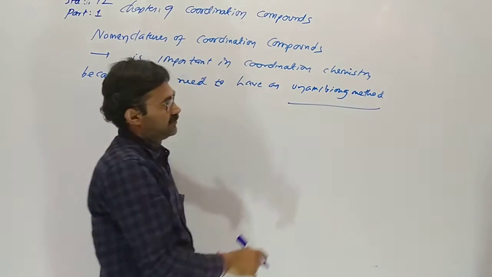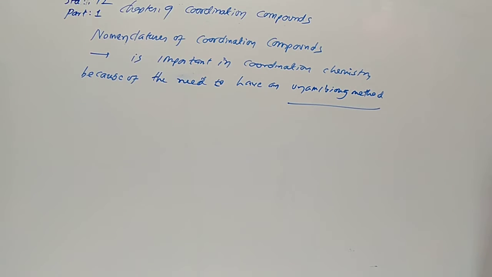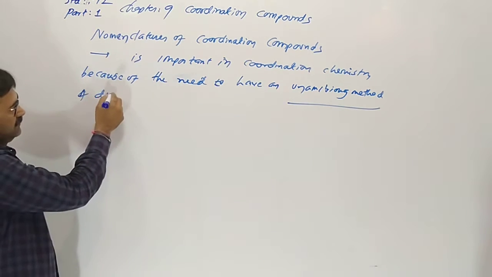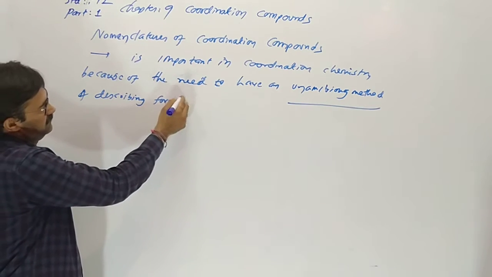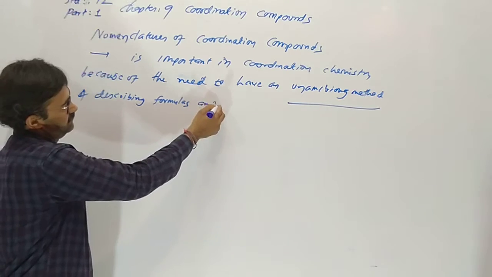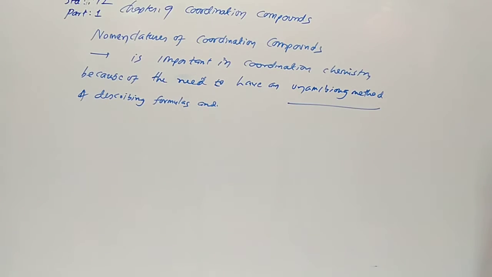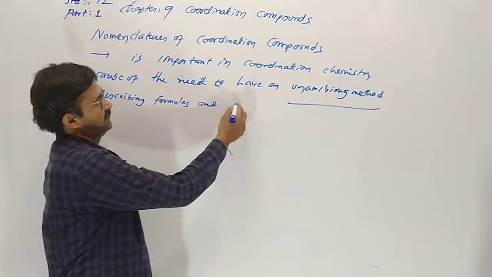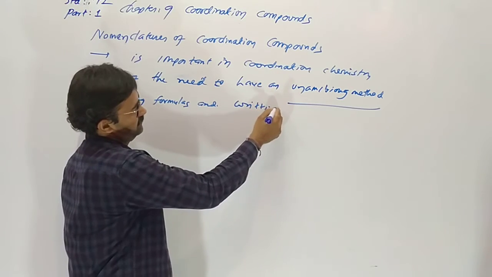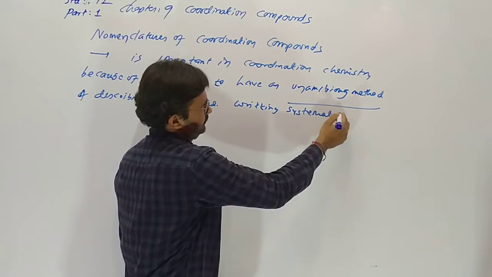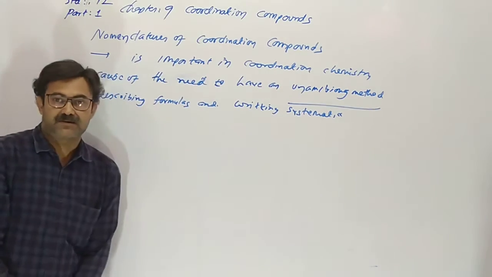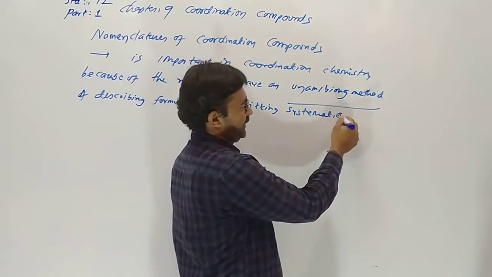It means a particular method of describing formulas and writing systematic names.